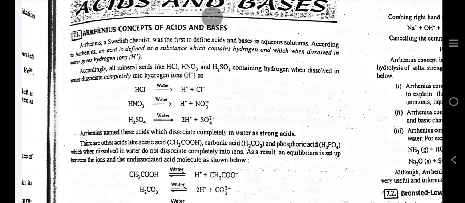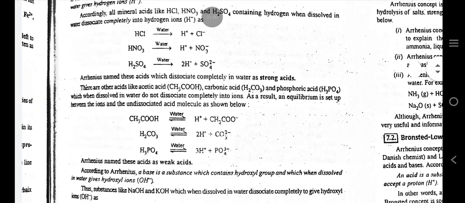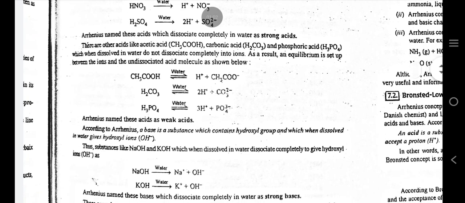According to Arrhenius, an acid is defined as a substance which contains hydrogen and which when dissolved in water gives hydrogen ions, H+. Accordingly, all mineral acids like HCl, HNO3 and H2SO4 containing hydrogen, when dissolved in water, dissociate completely into hydrogen ions. Arrhenius named these acids which dissociate completely in water as strong acids.